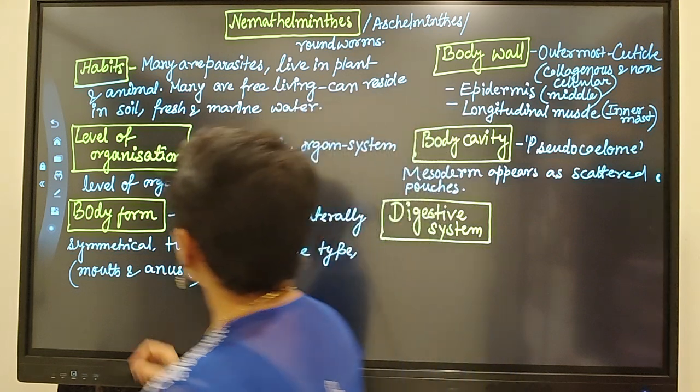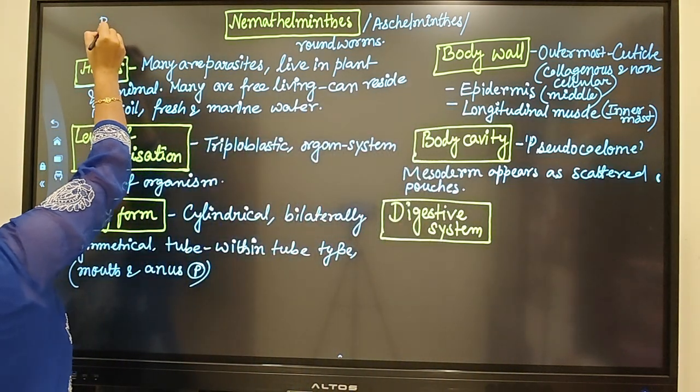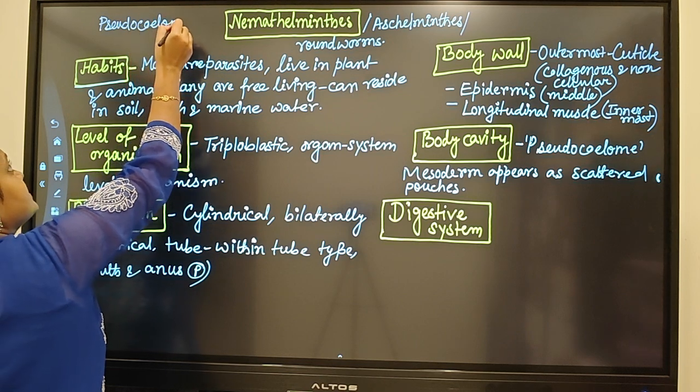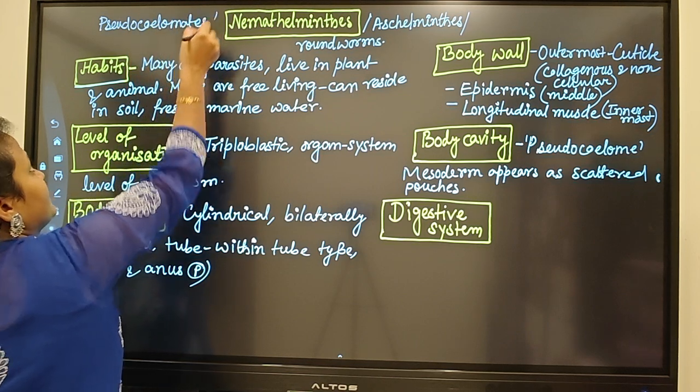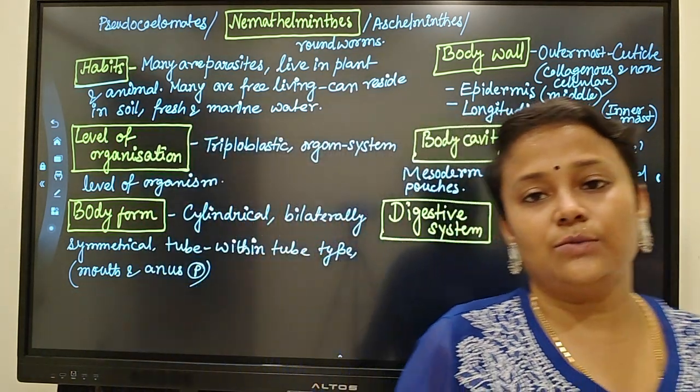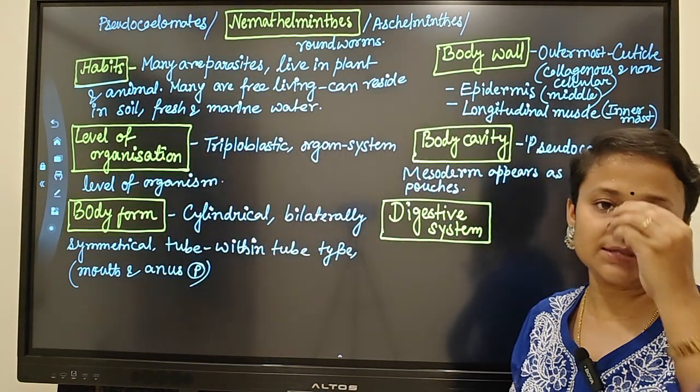That's why they are also called pseudocoelomates. We will find only one phylum where they have pseudocoelom. So the body cavity is pseudocoelom.